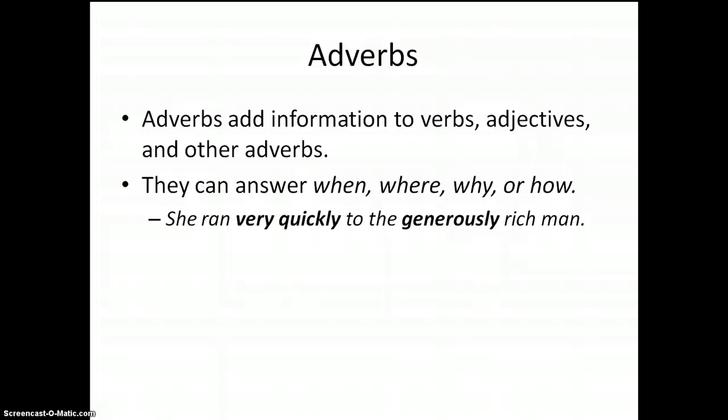So she ran to who? The man. What kind of man? He was a rich man. He was generously rich. Okay, he wasn't just rich, he was generously rich. So you can see how adverbs answer these questions, changing or describing in further detail these other words. You will notice that a lot of times adverbs will have that ly ending, so quickly and generously, but not always. So be very careful.